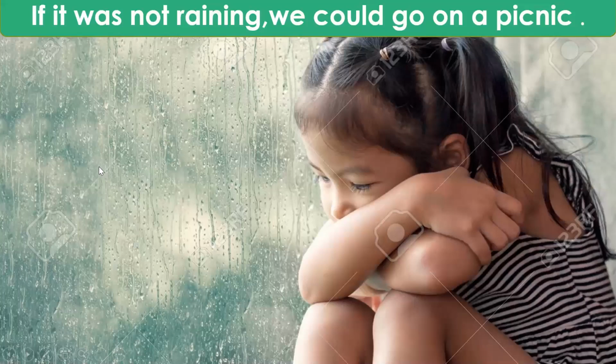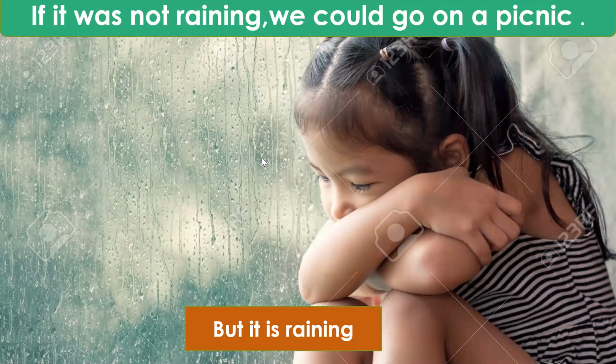Now, another thing which is not mentioned in your book, but I'm telling you, is that the past continuous tense is also used in a type 2 conditional. Like, if it was not raining, we could go on a picnic. So if it was not raining, but it is raining. So another unlikely situation, improbable, unlikely to happen. The result is also unlikely to happen. I won't be able to go on a picnic because it is raining.